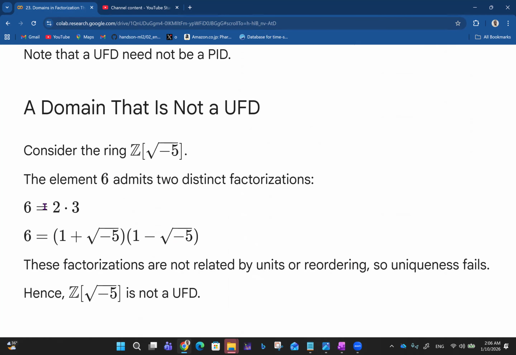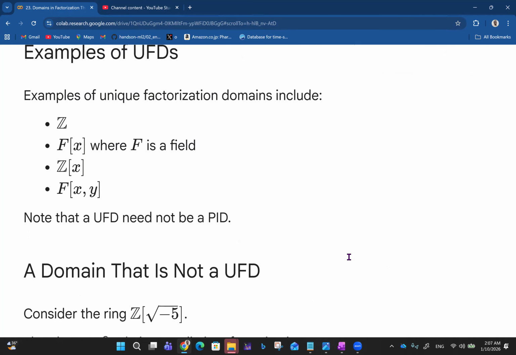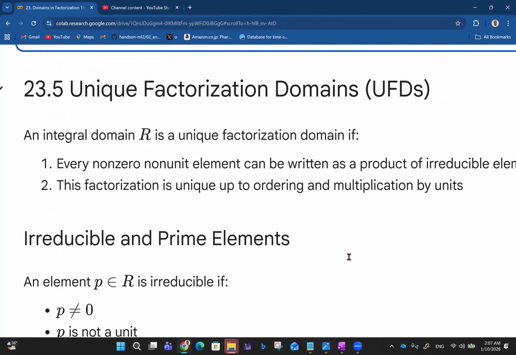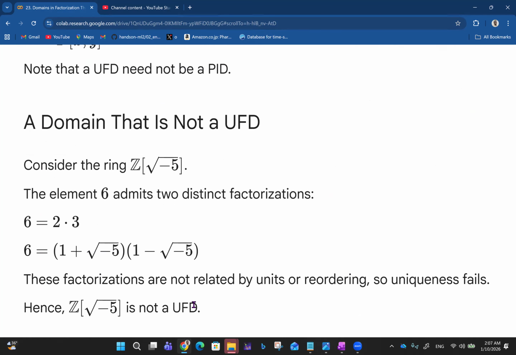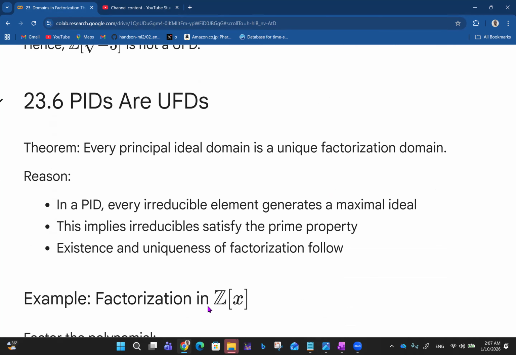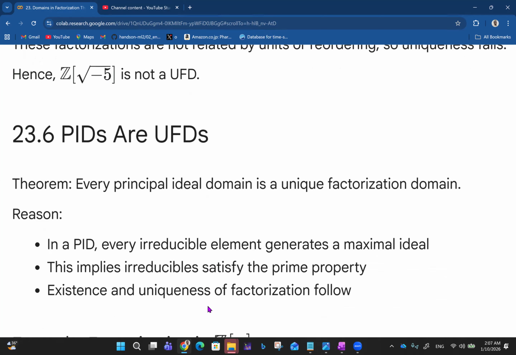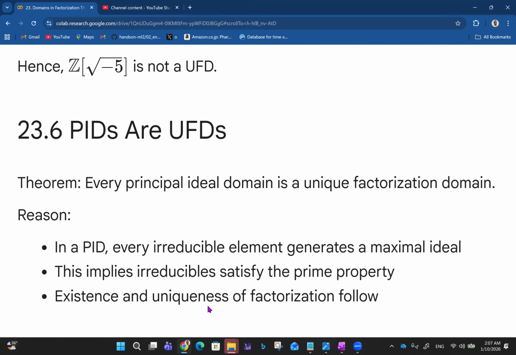So uniqueness fails. Since we can express 6 to be 2 times 3, and in the same way too, 6 can also be expressed as 1 plus root minus 5 times 1 minus root minus 5. If you multiply this, you still get the same 6. So we see that these factorizations are not related by units or reordering. So uniqueness fails because we are talking about unique factorization domains. Hence we say Z of square root of minus 5 is not a UFD, a unique factorization domain. Now here we want to show that principal ideal domains are actually unique factorization domains.